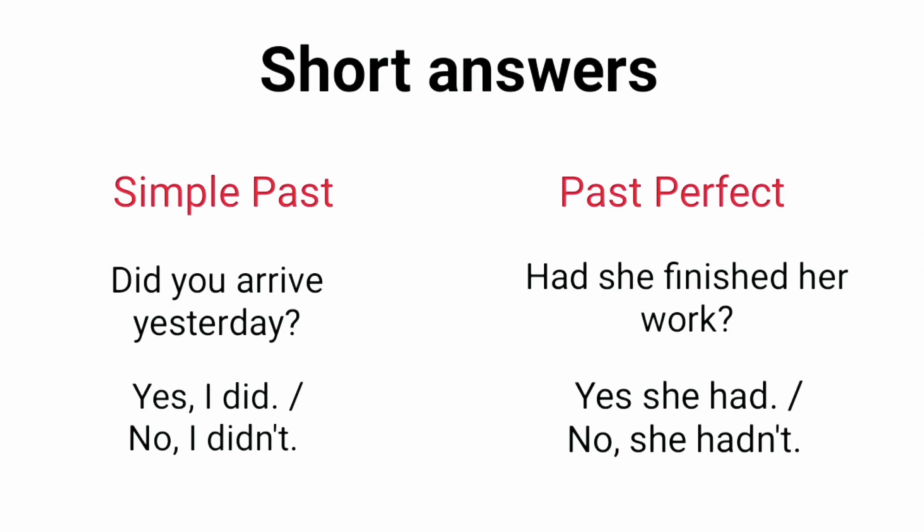Let's compare the short answers of the two tenses. In simple past, if the question is, did you arrive yesterday? Answer is, yes, I did, or no, I didn't. Here, didn't is a contraction which is formed of two words, did and not. In past perfect, if the question is, had she finished her homework? Answer is, yes, she had, or no, she hadn't. Again, hadn't is a contraction here, which is formed of had and not. Note that contractions are only used in negative short answers.